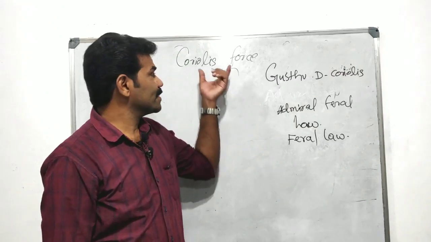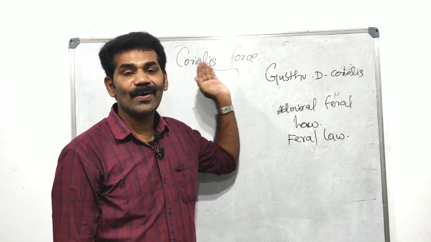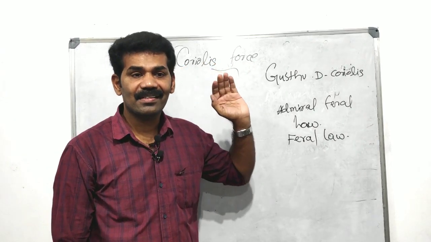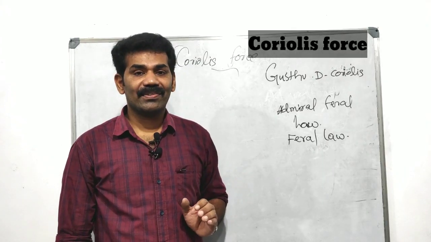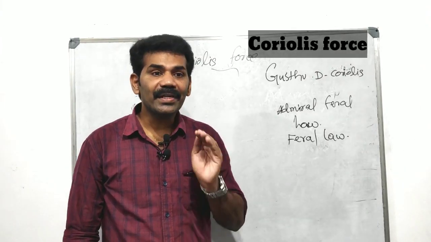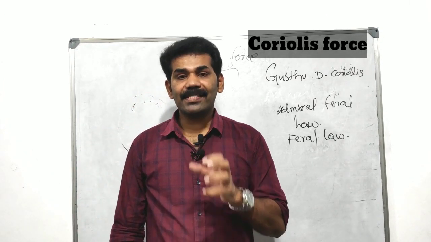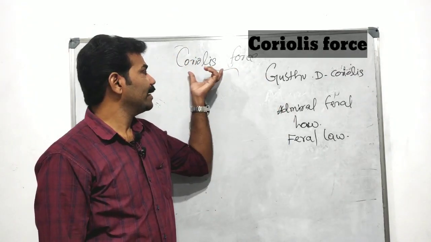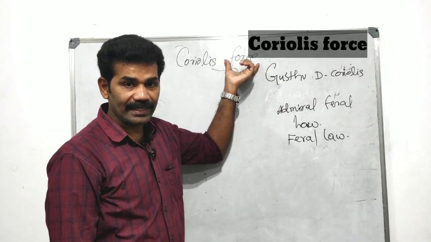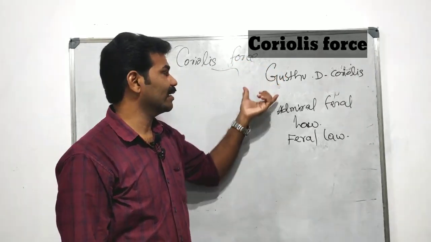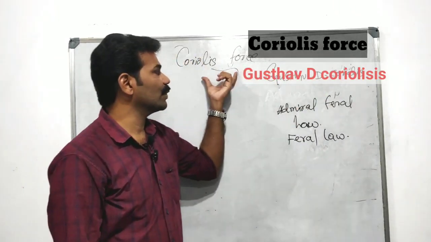Okay, this is the second factor. What is that second factor? Coriolis force. Say that: Coriolis force. Okay, what is the Coriolis force? Who introduced the Coriolis force? Gustav D. Coriolis is the person who introduced it. It affects the direction of the wind. The Coriolis force is related to the direction of the wind.